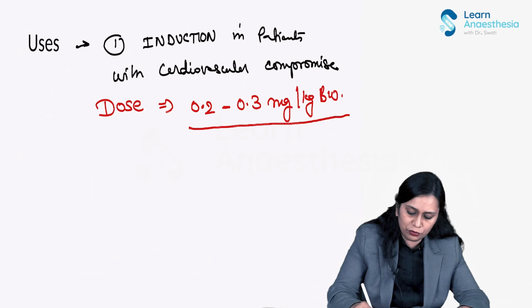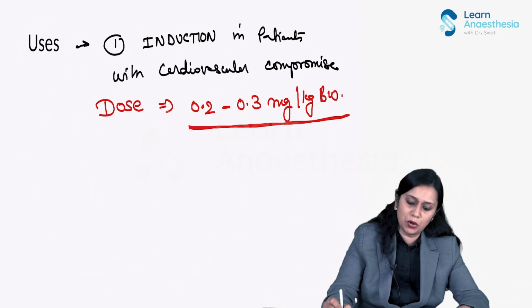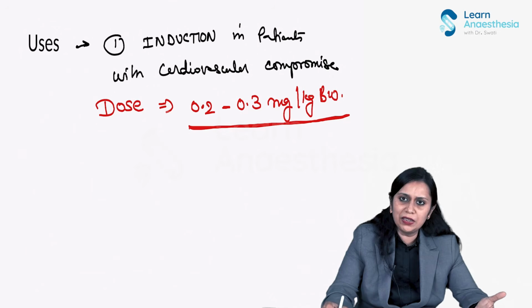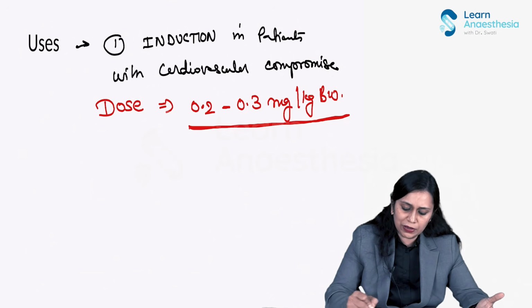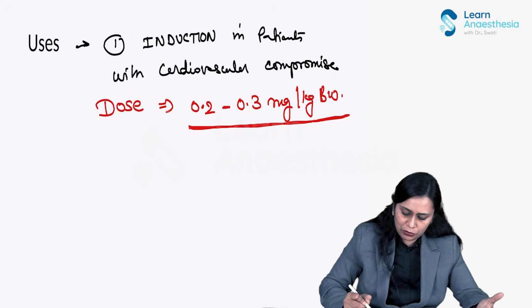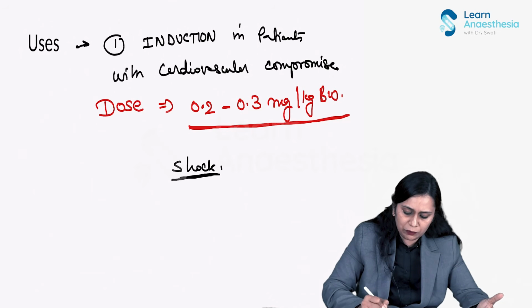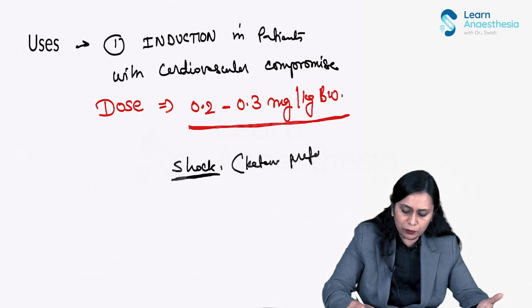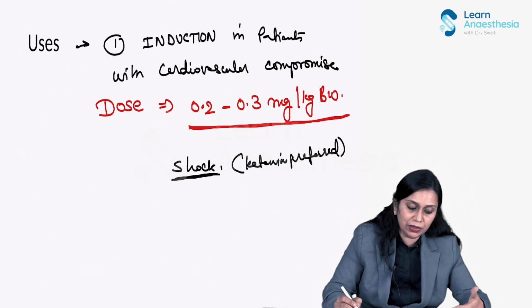Dose is 0.2 to 0.3 milligram per kg body weight, right? So basically it is used for induction in cardiovascular compromised patient, can be used in shock patient also, as I already told, but ketamine would be preferred, okay, than etomidate, because it causes adrenal suppression.